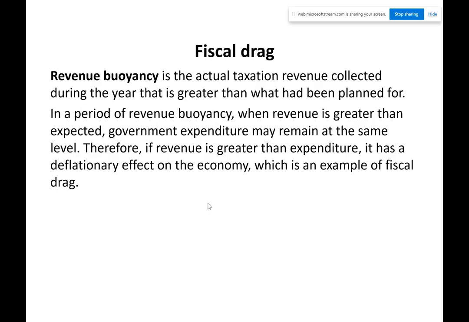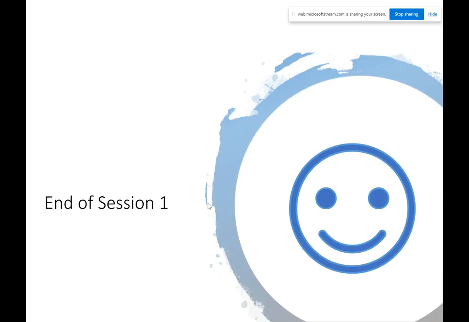So if there's loads of money coming in, you're like, well, I can't really do anything with this money because it's all been allocated for. So if the government gets a massive windfall, for instance, in June, they're like, well, we can't spend the money because it's all been allocated. All the accounts, all the plans have been drawn up. So it's called a fiscal drag.